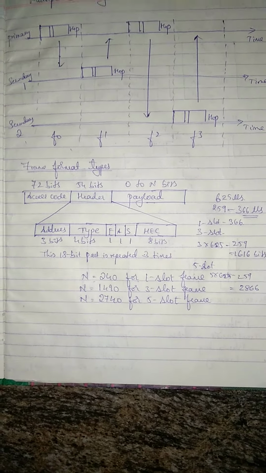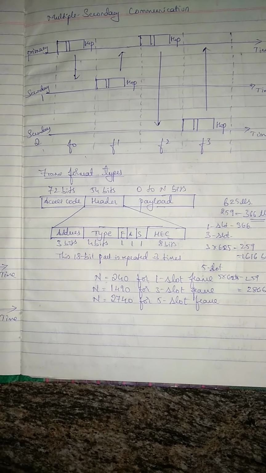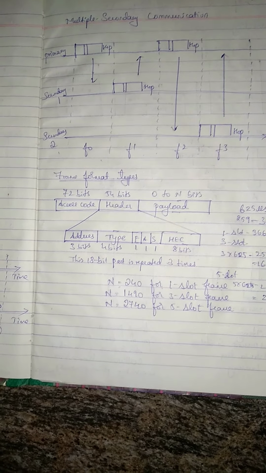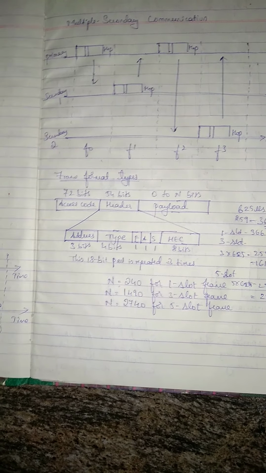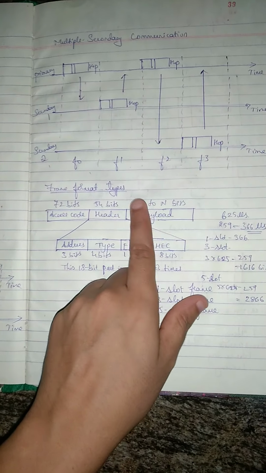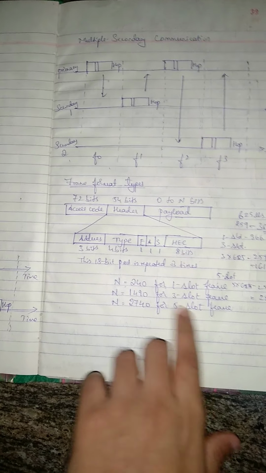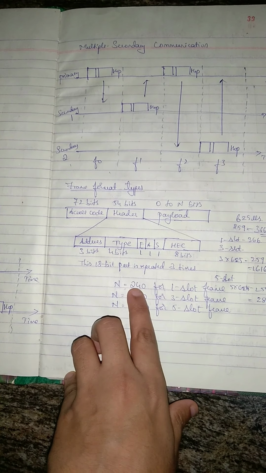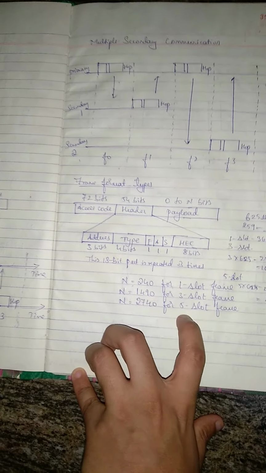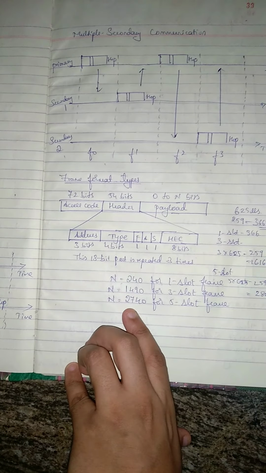Then HEC means the header error correction subfield, which is used as a checksum to detect errors in the 18-bit header section. If there is any error in the header, we use the HEC bits to check it. Next, the payload is of 0 to n bits. n varies for 3 different slot frames. If you're using 1 slot, it is 240. If you're using 3 slot, it is 1490. If you're using 5 slot, it is 2740. This is the frame format.